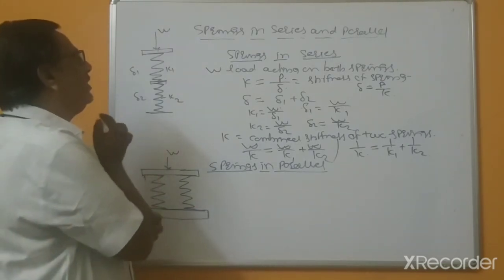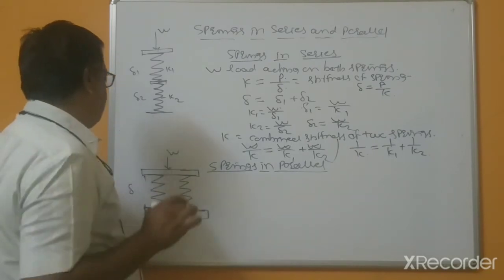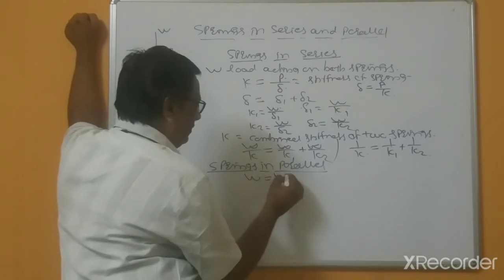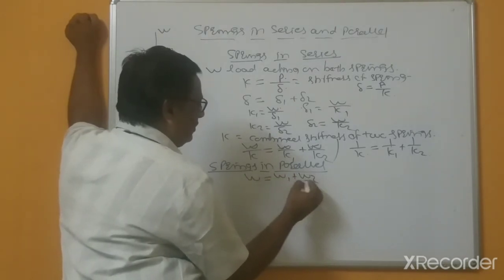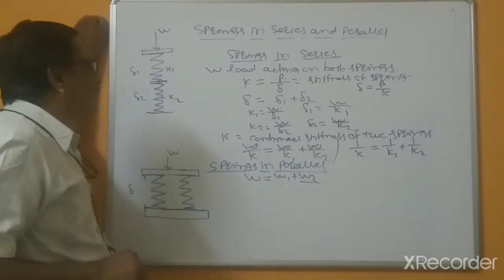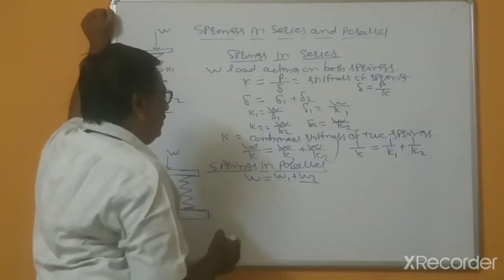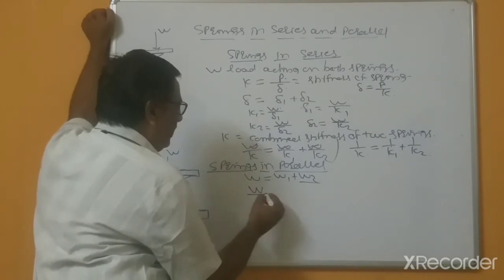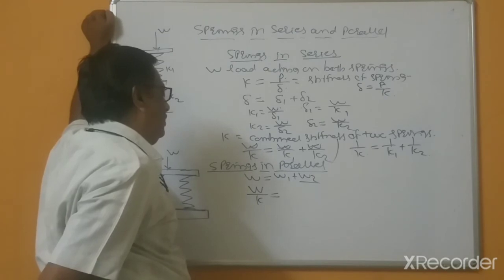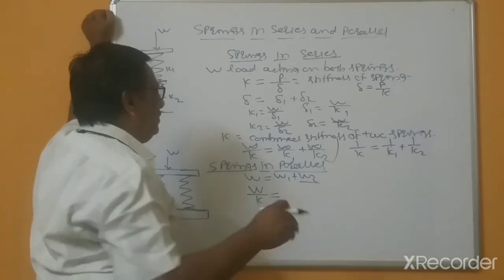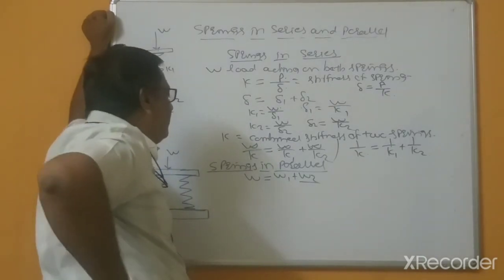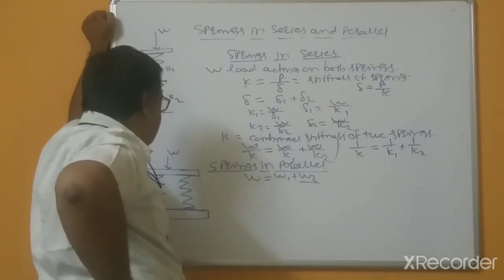So the equation is W equals W1 plus W2. Now you can write W divided by K equal to, because the deflection of the springs remains the same.